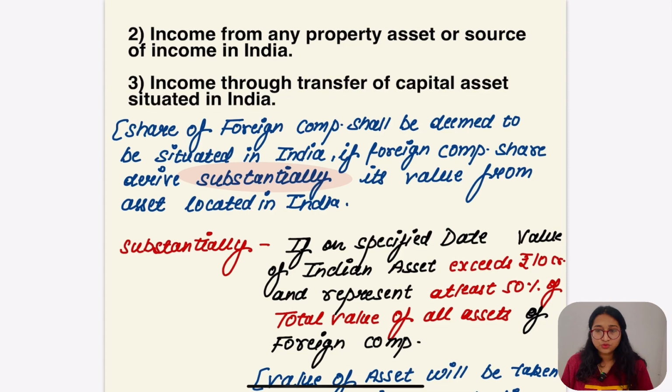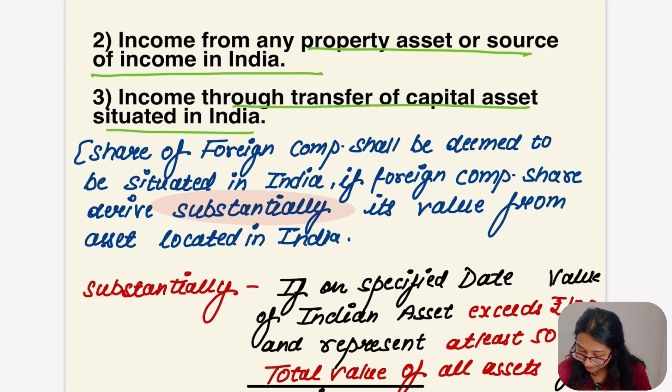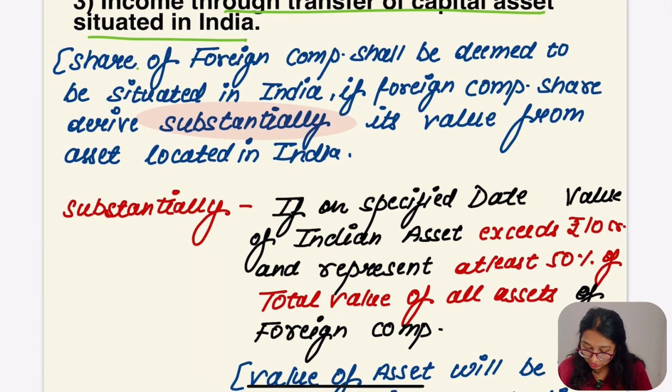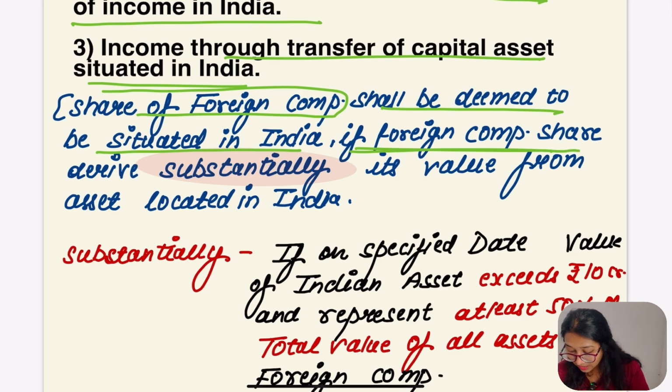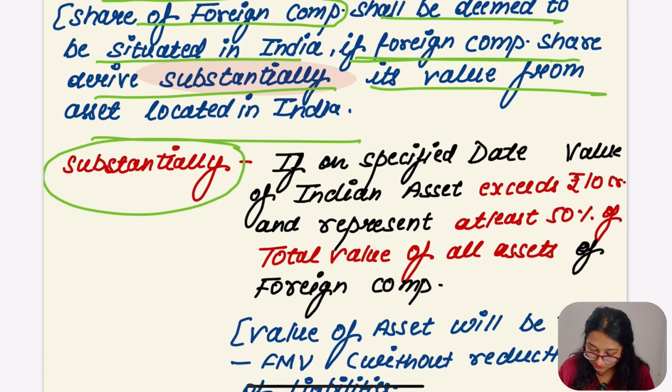Let's also go for 2-3 points which say the income from any property, asset or source of income in India would definitely be deemed to accrue or arise in India. Income through transfer of capital asset situated in India, I told you this. Share of a foreign company, I'm talking about the transfer of capital asset here, shall be deemed to be situated in India if the foreign company's share derives substantially its value from assets located in India.